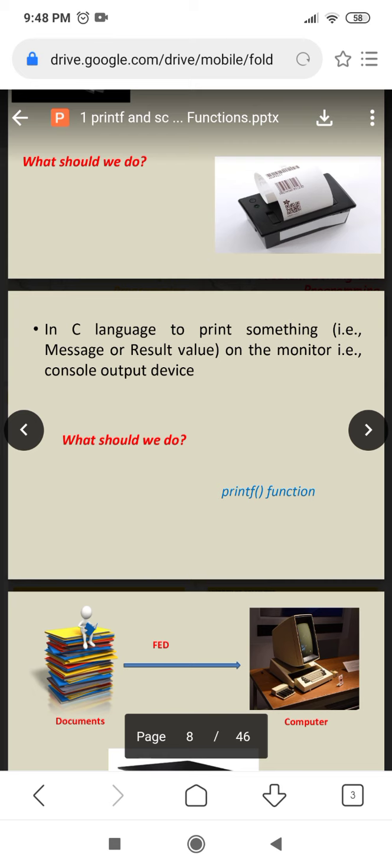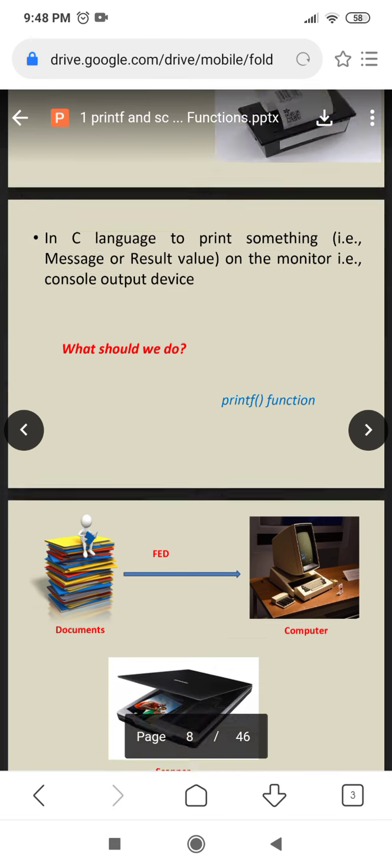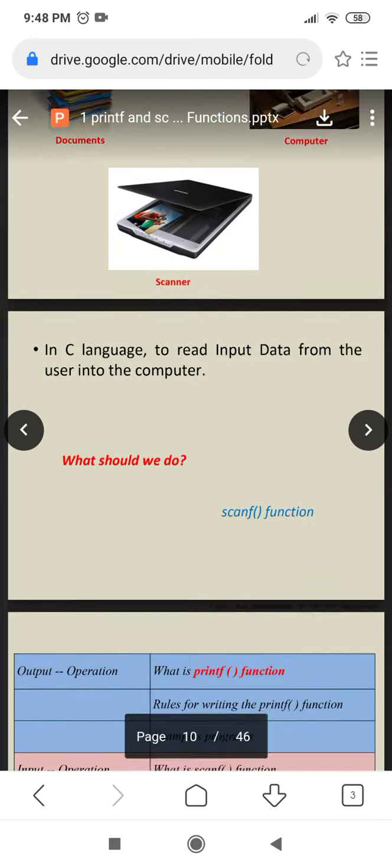Next, to print something on the monitor, we need one printer. Printer is an output device and the scanner is an input device.